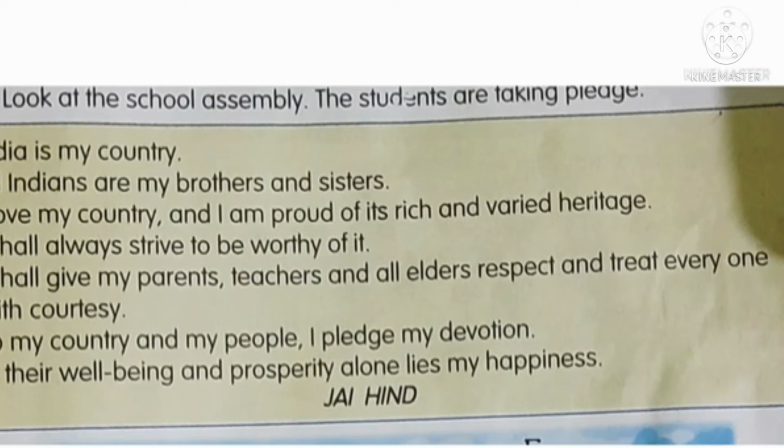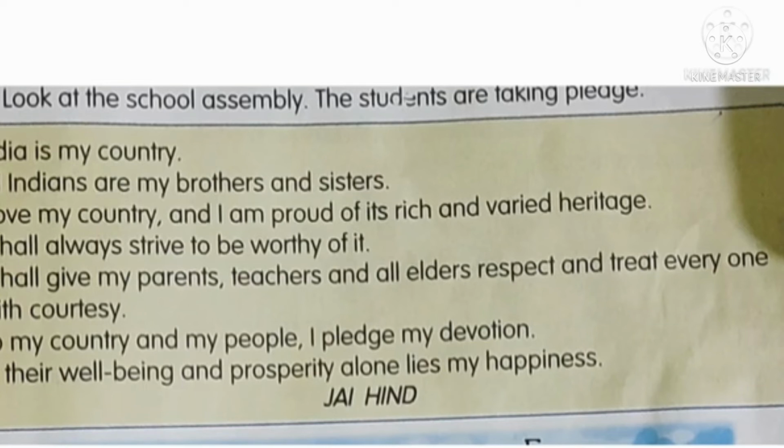Sit down. We are Indians. We love our country and respect our national symbols. Our national symbols are the national flag, national emblem, national anthem, national song, national animal, national bird and national flower. They are symbols not only of our unity but also of our freedom. It is our duty to respect them.